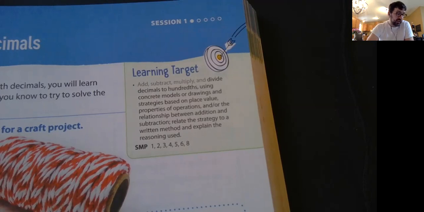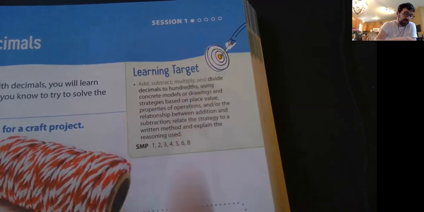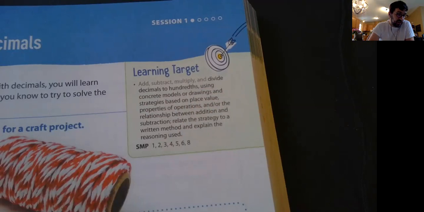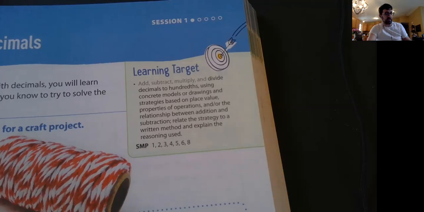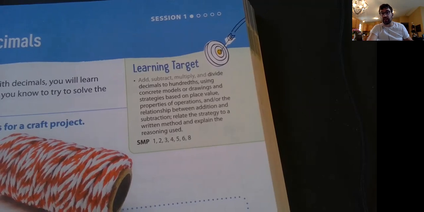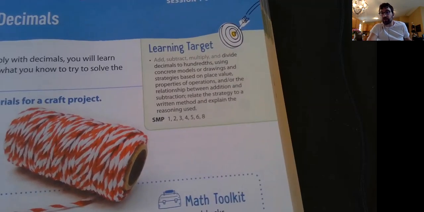And so our learning target is going to be focused on this bold area. So basically I can divide decimals to the hundredths using concrete models or drawings and strategies based on place value, properties of operations, and the relationship between addition and subtraction. Relate the strategies to written methods and explain reasoning. In a nutshell, I can divide decimals using models.